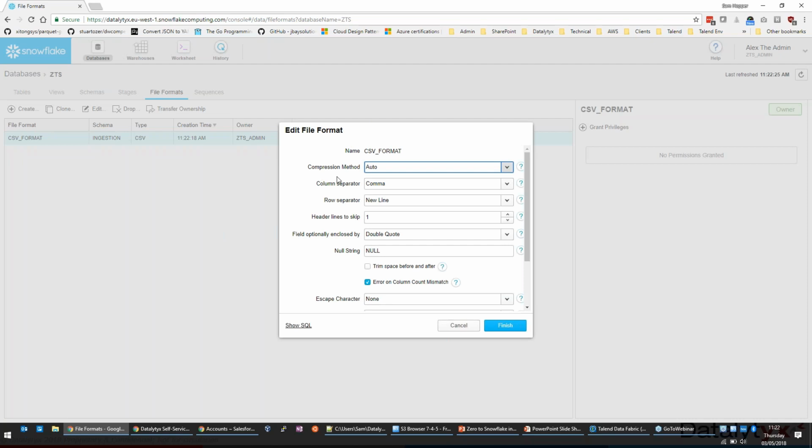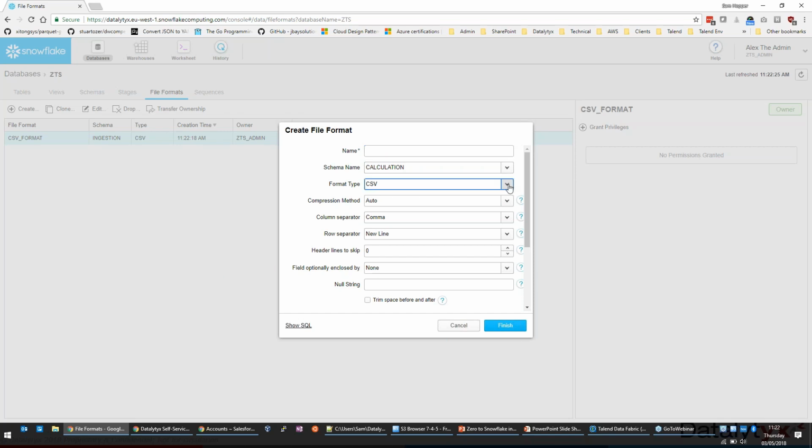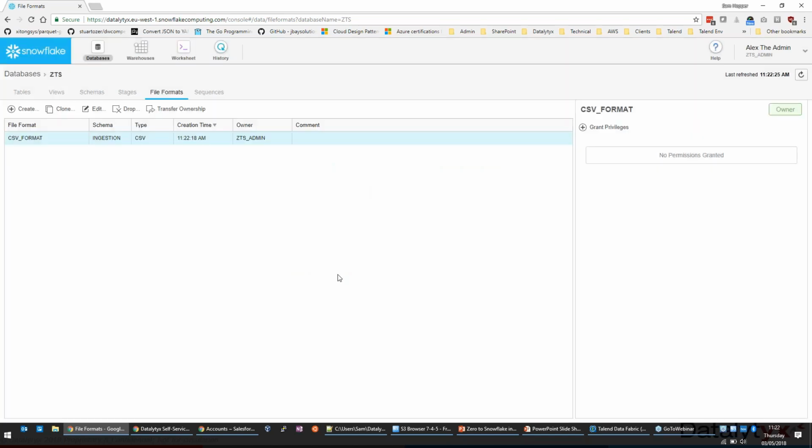We can have multiple different formats, and also we can have formats for different types. So it's not just CSV, of course. We might want to pull in JSON data, XML, or things like Avro, ORC, and Parquet from big data platforms as well. All these different types of formats we can parse.